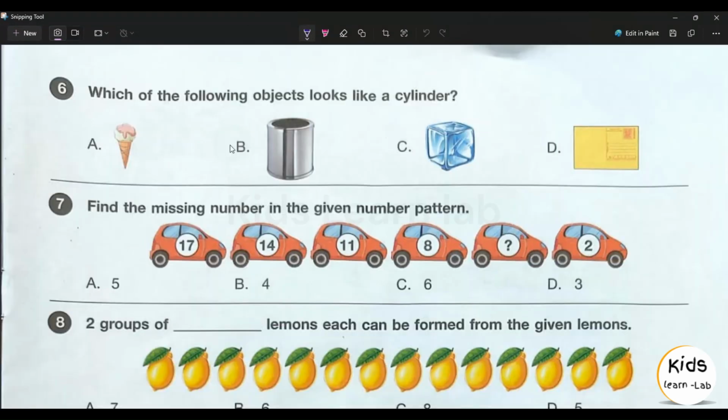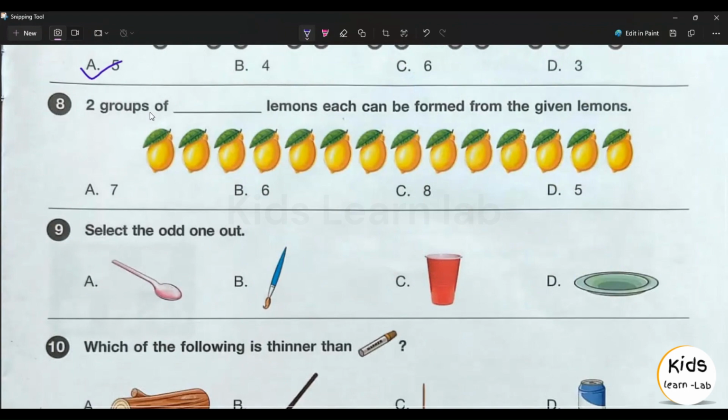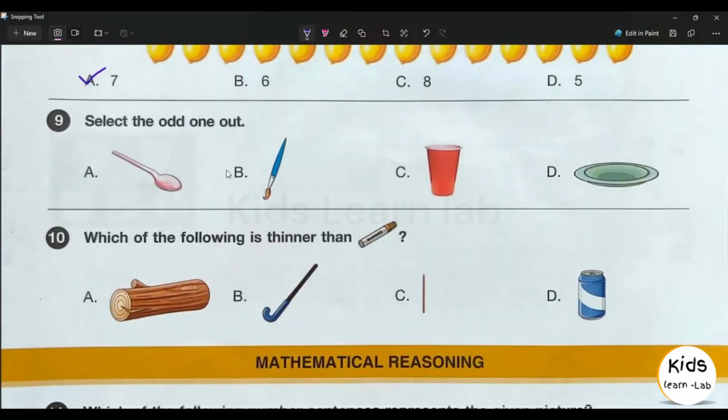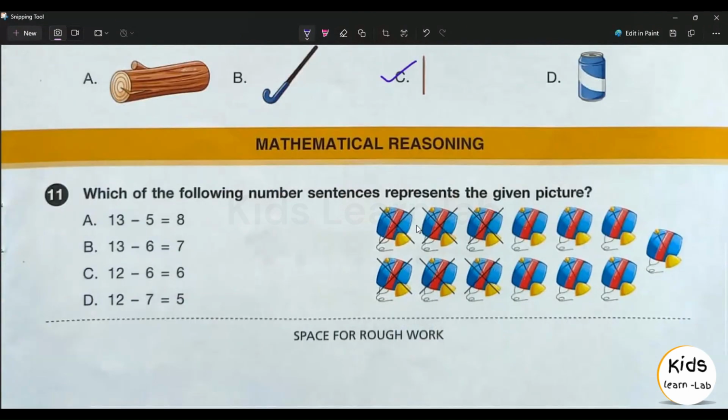Sixth question, answer is option B. Seventh question, answer is option A. Eighth question, answer is option A. Ninth question, answer is option B. 10th question, answer is option C.